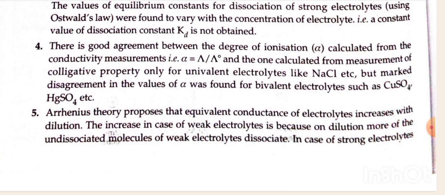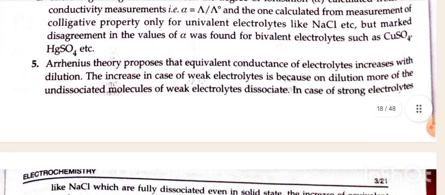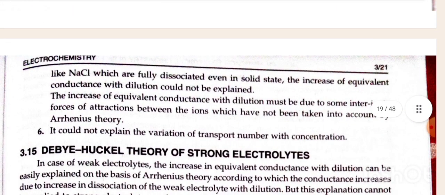Fifth, Arrhenius theory proposed that equivalent conductance of an electrolyte increases with dilution. The increase in the case of weak electrolytes is because on dilution more of the undissociated molecules of the weak electrolyte dissociate. In case of strong electrolytes like NaCl, which are fully dissociated even in the solid state, the increase of equivalent conductance with dilution could not be explained. The increase of equivalent conductance with dilution must be due to some interionic force of attraction between the ions, which has not been taken into account by Arrhenius theory.